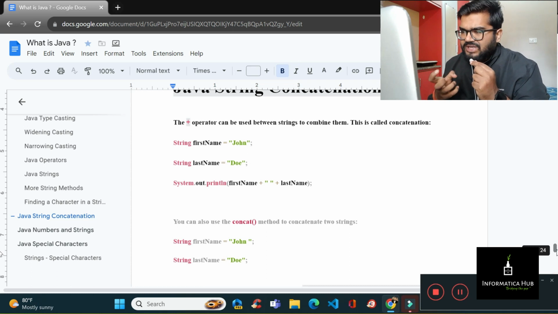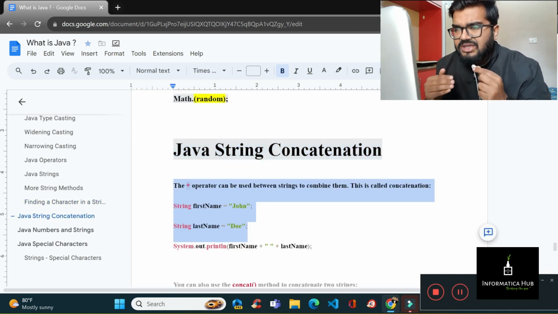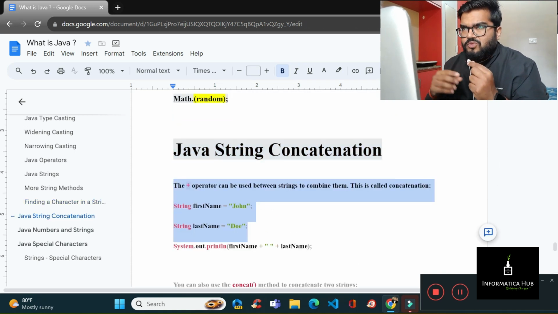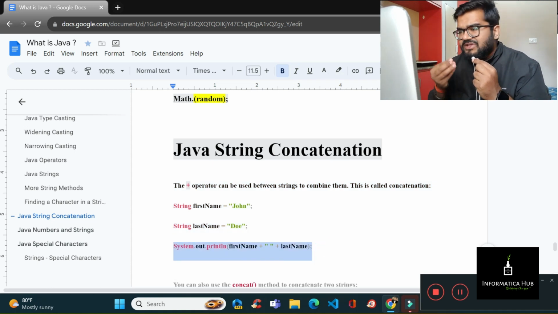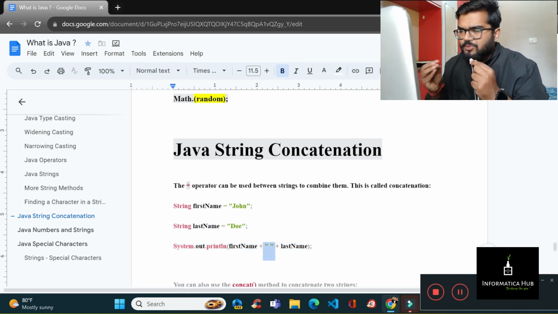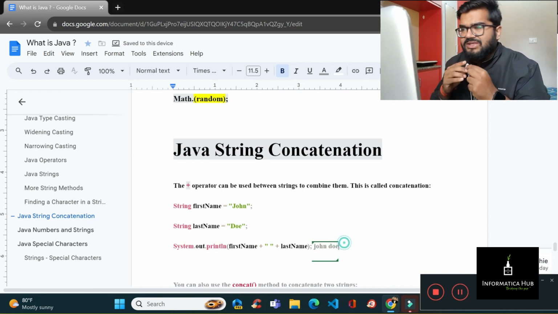Java string concatenation. Where is the plus operator used, guys? You need to know this. The plus operator can be used between strings to combine them. If anyone asks you the output for this System.out.println, what will be the output? In strings it's very simple. See here, a space is given, first name plus last name. So the answer will be John Doe. This will be the kind of output that you will be getting.